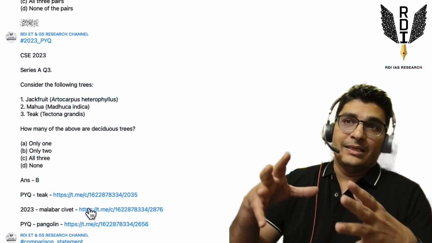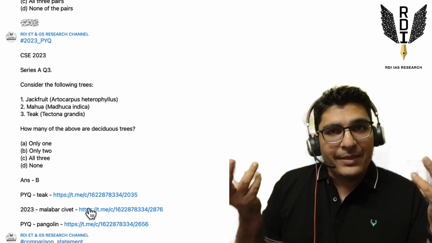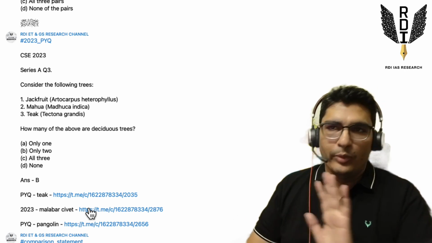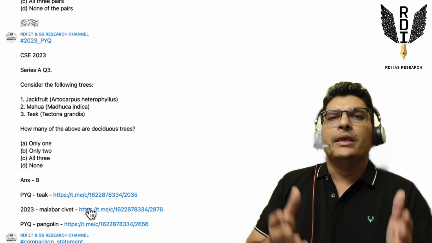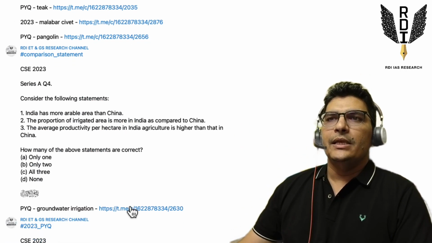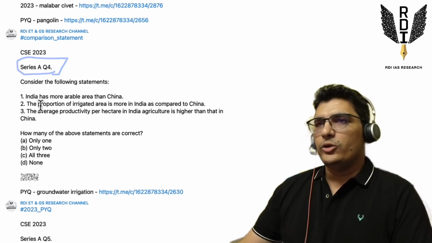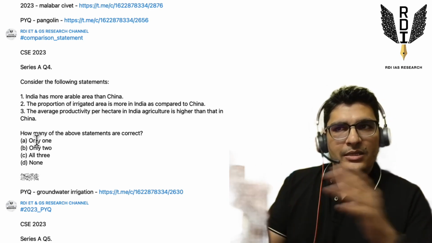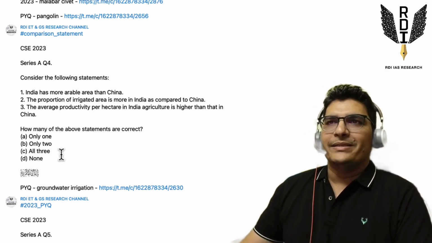I'm not saying this same approach will work in 2024 also, because we don't know what new combination UPSC may give, but it has worked in similar questions since 2011 till 2023. So the best that we have as of now in dealing with these questions is what I've shared with you, right? Next, you can see the fourth question of series A paper. This question also is a disputed question. Some people are saying X should be the answer, some are saying Y should be the answer. I'll share my approach with you, and you be the judge of what makes sense to you.